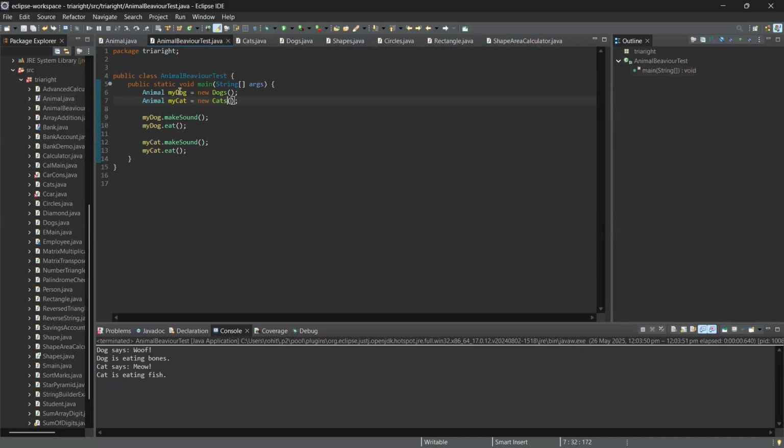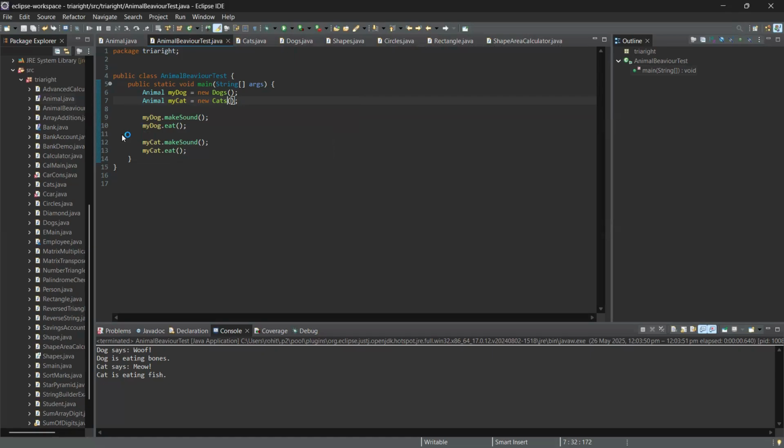We are creating objects of those things: my dog as the object of animal, and my cat as another object of the cat class. Now it will make sound, so my dog dot make sound and my dog dot eat, and my cat dot make sound and my cat dot eat. Similarly, we have done this.